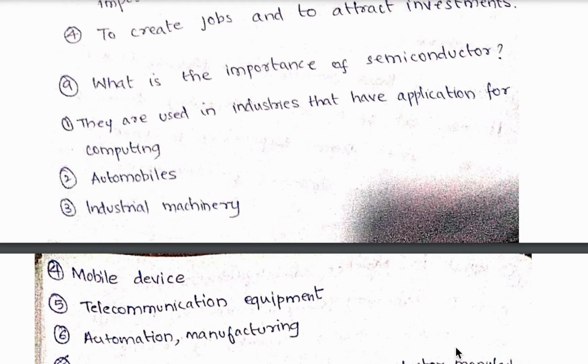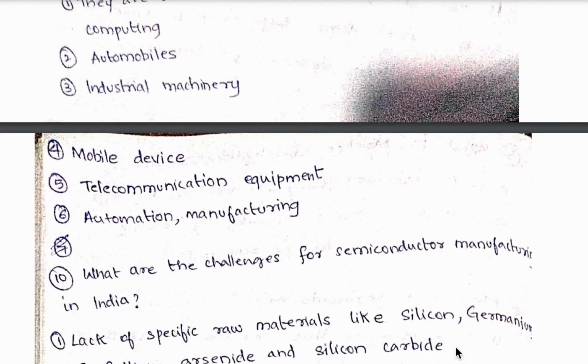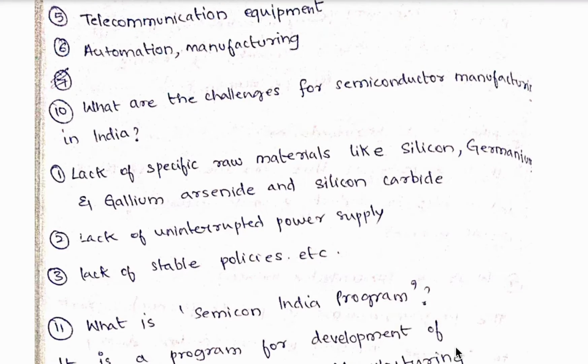So the first importance is they are used in industries that have applications for computing, automobiles, industrial machinery, mobile devices, telecommunication equipment, automation manufacturing. 10th question, what are the challenges for semiconductor manufacturing in India? So the first challenge is lack of specific raw materials like silicon, germanium and gallium arsenide and silicon carbide. The second is lack of uninterrupted power supply. The third is lack of stable policies, etc.